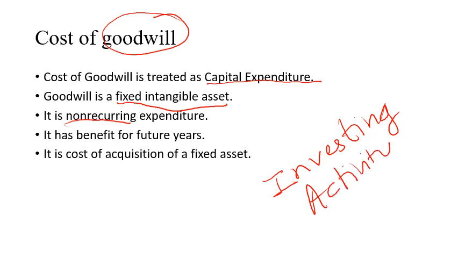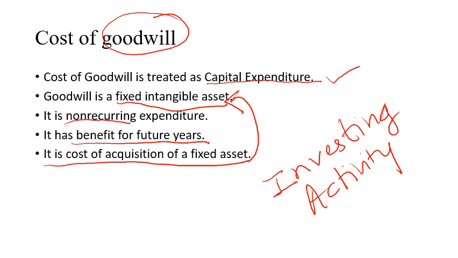When you purchase the business of some other entity, that is investing activity, right? And you are purchasing that business, that means you are purchasing their assets, so it has benefit for future years. It is the cost of acquisition of a fixed asset. So you are purchasing a fixed asset which is intangible. The asset may be tangible or may be intangible. So all this cost will be treated as capital expenditure.